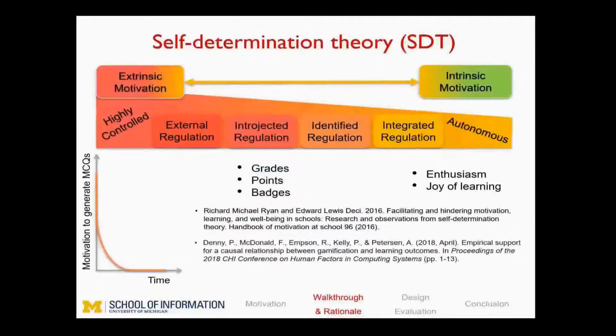Self-determination theory advises to give students less extrinsic motivators and more autonomy to encourage their intrinsic motivation to learn. However, in most studies, the students' motivation to voluntarily generate MCQs typically declines after 1 or 2 weeks. Denny et al. in 2018 conducted a controlled experiment where they incentivized the students to voluntarily generate questions through points, badges, and votes. But none of these conditions of the experiment had any significant effect on question generation attitudes.